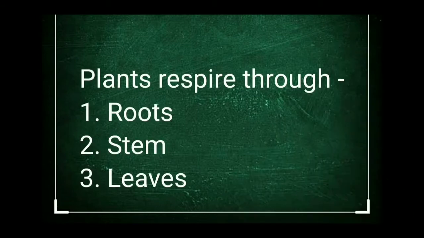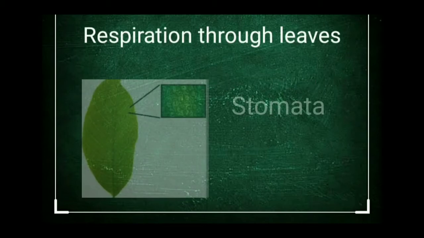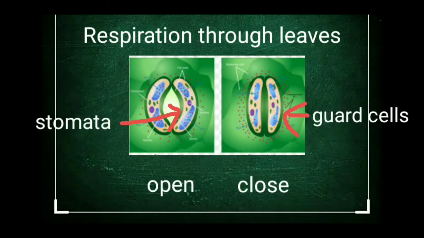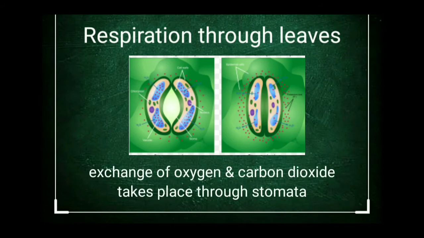Each plant part respires through the external layer of cells. So in plants, respiration takes place by the roots, by the stem and by the leaves. So let's see the leaves first. In leaves, the exchange of oxygen and carbon dioxide takes place through small pores which are called stomata. These stomata are present on the underside of the leaves, and the opening and closing of the stomata is controlled by a pair of cells called the guard cells. Through these stomata, the exchange of oxygen and carbon dioxide takes place.